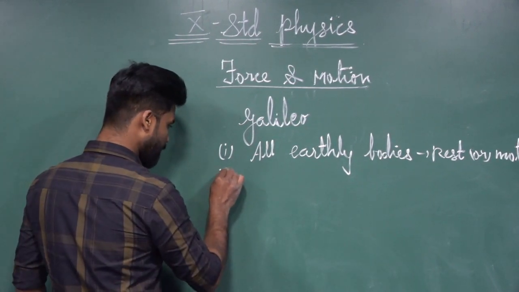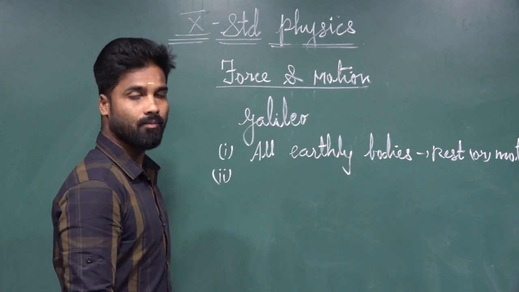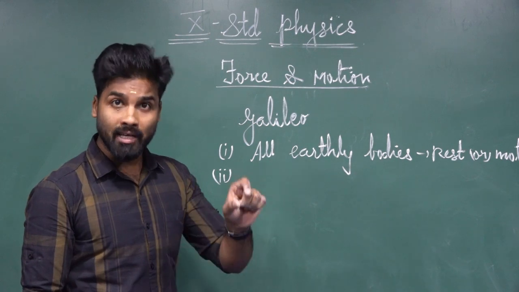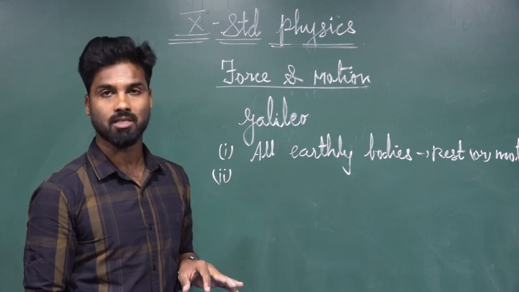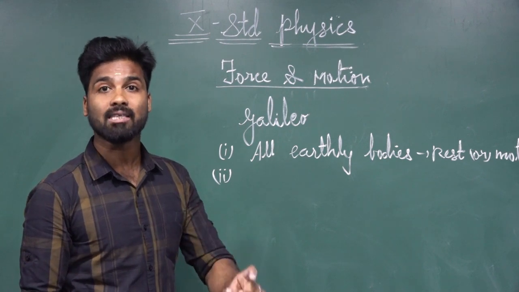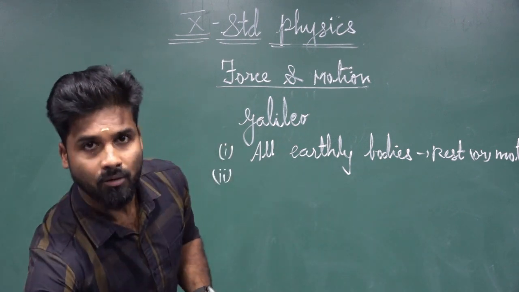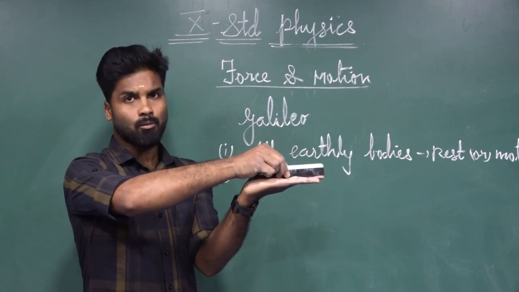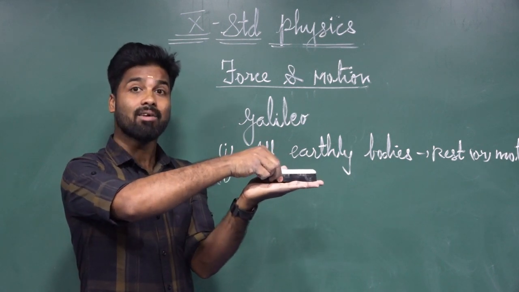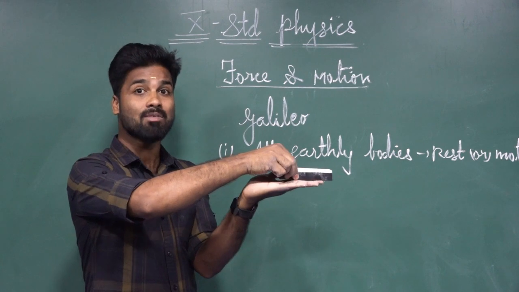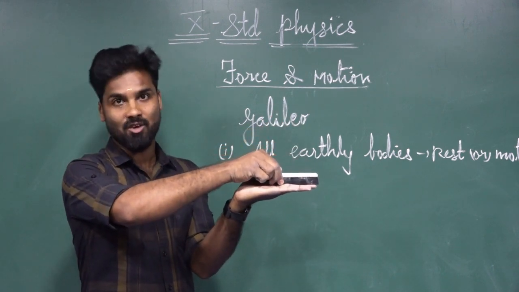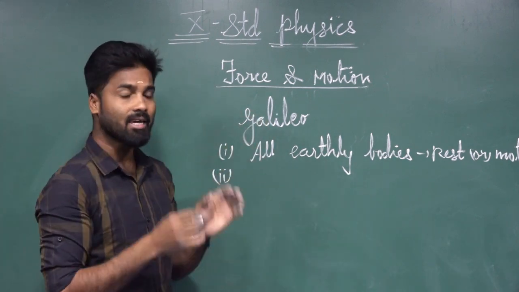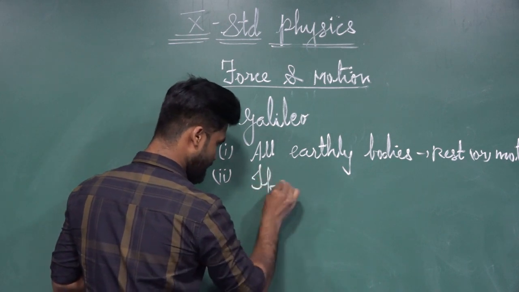The second point is, if an object is in the motion state, the object continues to be in the same uniform motion state as long as no external force acts on it. For example, let us consider this object in the motion state. How long does the object stay in the motion state? As long as we do not apply force on it, it continues in the same state of motion. If you apply force, definitely some changes will occur. Isn't it? Yes or no? Likewise here also, according to Galileo's statement, what he is saying, if an object